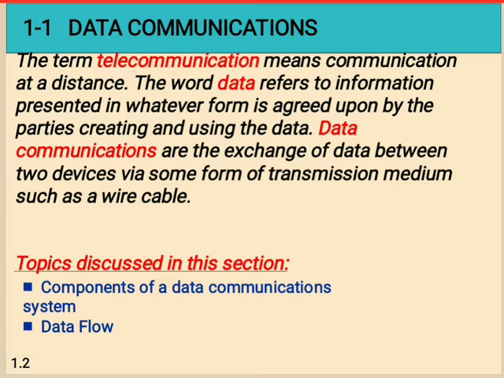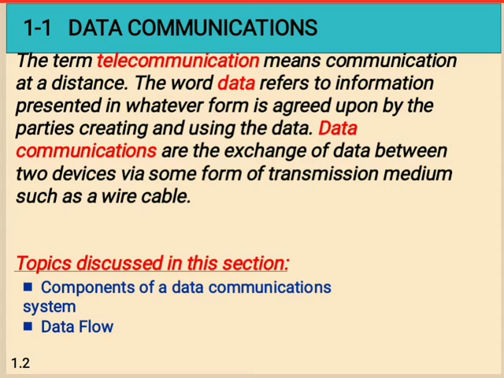Data communication is the exchange of data between two devices. So here we are exchanging data from one side to another side. At that time we require a device, via some form of transmission media such as wire or cable. For internet purposes, we connect the wire, and through that wire we can send the information from one side to another side.